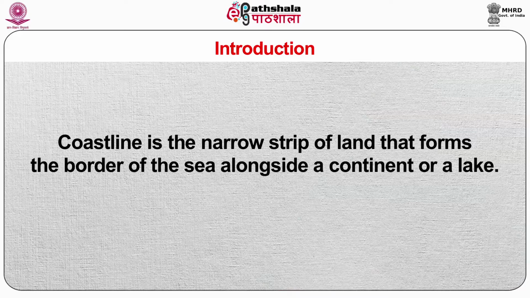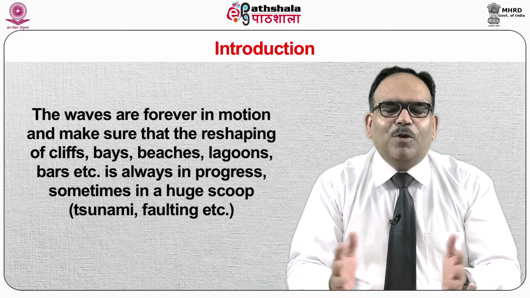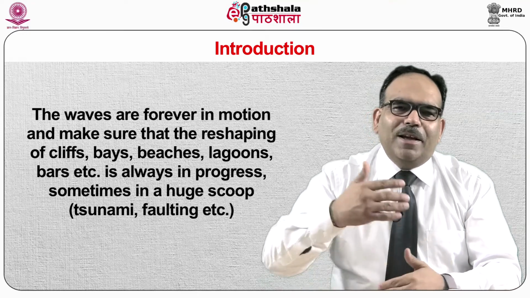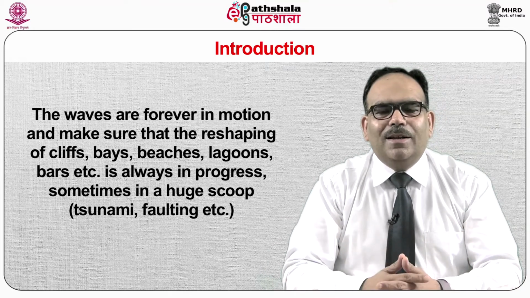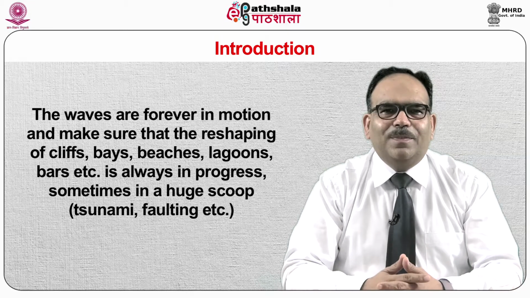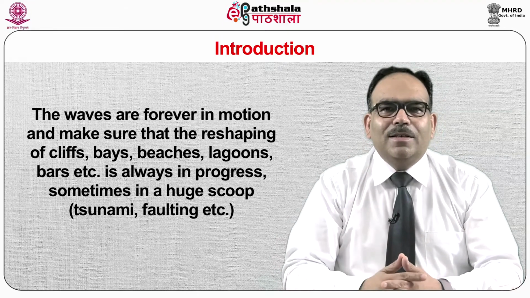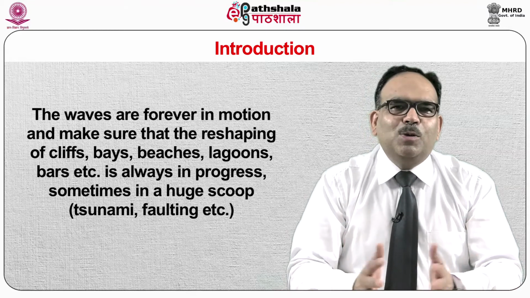Coastline is the narrow strip of land that forms the border of the sea alongside a continent or a lake. The waves are forever in motion and make sure that the reshaping of cliffs, bays, beaches, lagoons, bars, etc. is always in progress, sometimes in a huge scoop and sometimes one sand grain at a time. But one thing that is constant at the coastline is change.